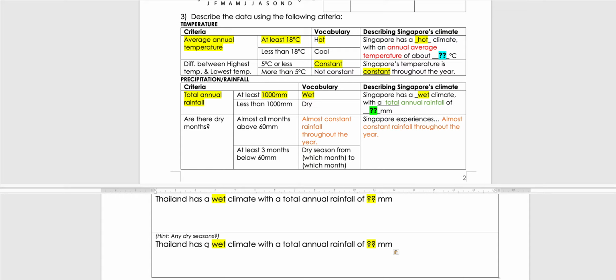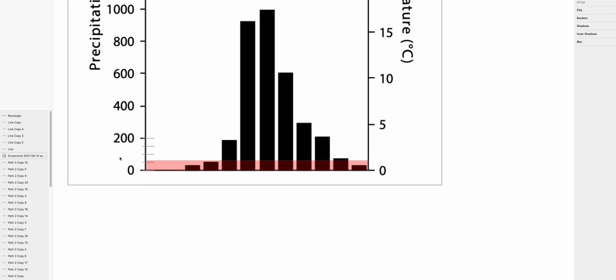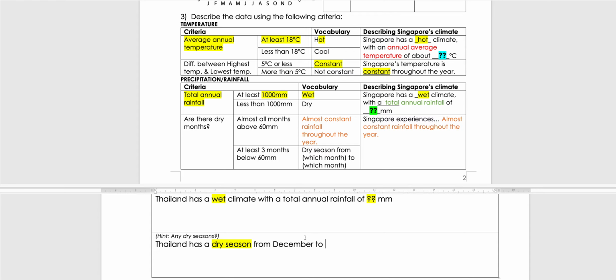Okay, has a dry season. Oops, why is it caps? Dry season from which month to which month? Okay, remember, the year cycle, so you can start with December and then go on to the next year. From December to, which month was it? January, February, March, April. Okay, done.